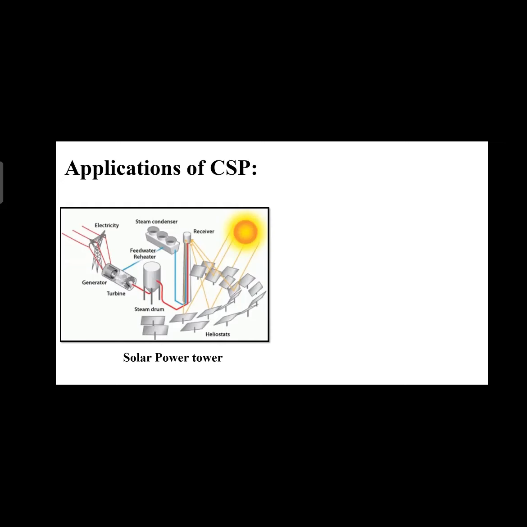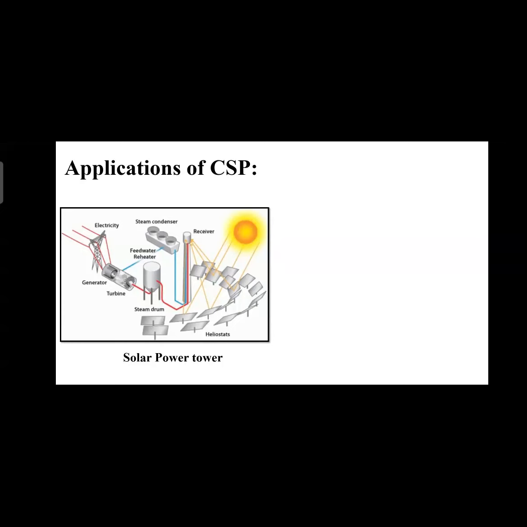In the receiver, there is water present. When all the sun rays are concentrated on the receiver, it gets heated up, and in turn the water inside the receiver also gets heated and converts into steam. Then the steam is passed into the steam drum, and with pressure, the steam is sent into the turbines and turns them, rotating the turbines and generating electricity for our cities and our uses.